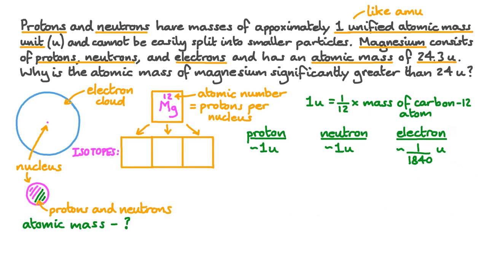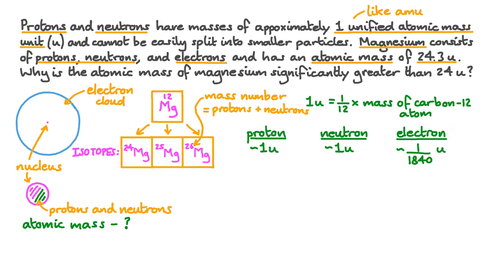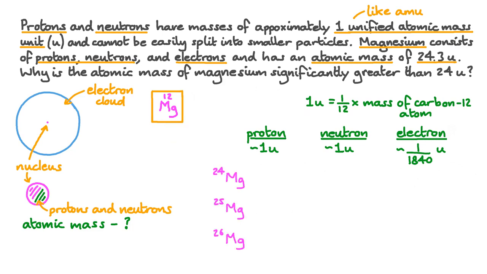But there are actually 3 main types of magnesium atom called isotopes. These are magnesium-24, magnesium-25, and magnesium-26. This number here is called the mass number, and it tells us the number of protons and the number of neutrons in that particular isotope.